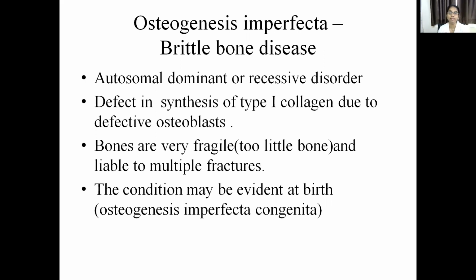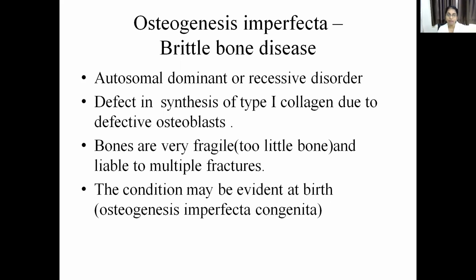And another thing is, in osteogenesis imperfecta patients, some subtypes are compatible with life, and some subtypes are not compatible with life. This condition is very lethal in them. And what is the defect? There is defective osteoblast, due to which there is defective type 1 collagen formation. There is a mutation involving the alpha 1 and alpha 2 chains of type 1 collagen.